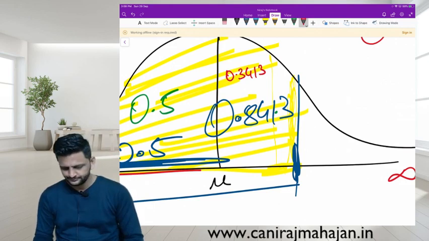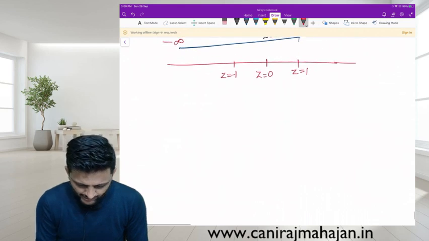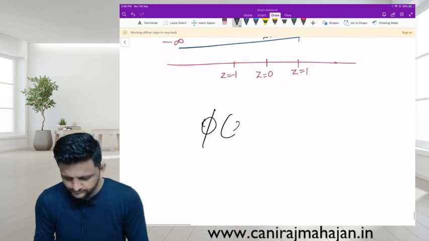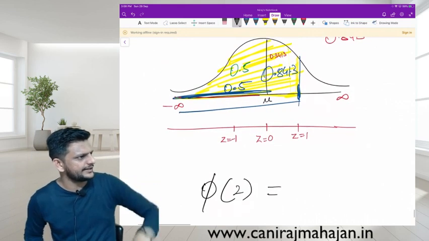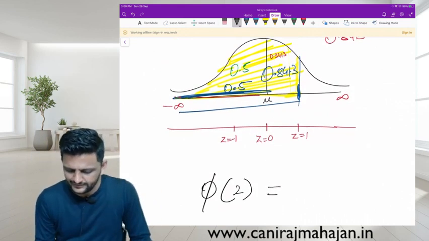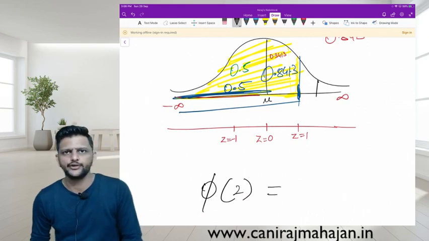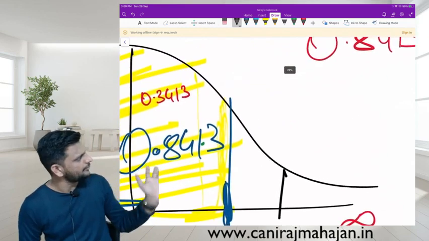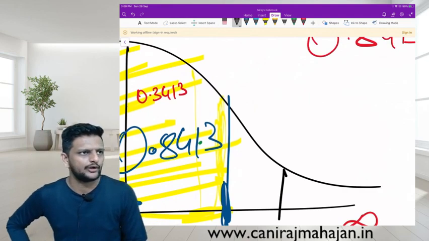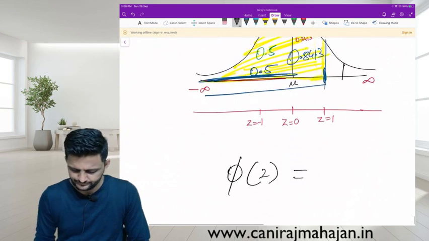Understood here? So if they say phi in bracket 2, what does it mean? Can you understand now? More on the left hand side or more on the right hand side? More on the right hand side. This will be given to you. Understood? So you should be able to understand. Now whatever is above 0.5, that is the value you can find out. Okay or no? Yes? Good.